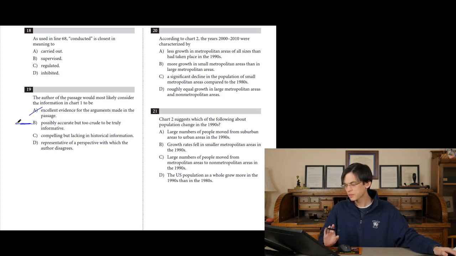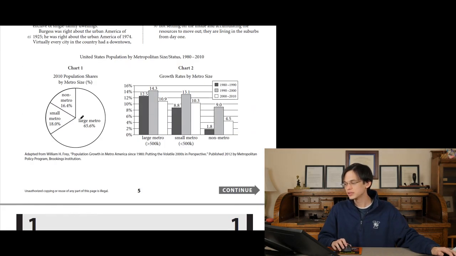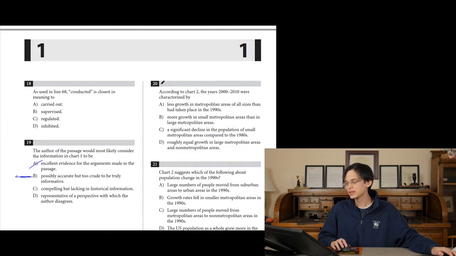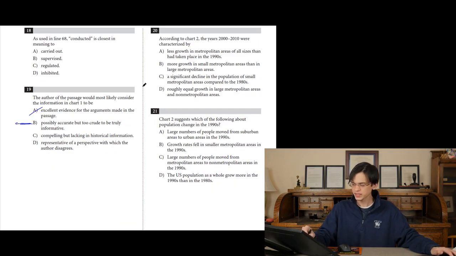What about C? Compelling, but lacking in historical information. This is a good, bad, smart answer. If you pick this, you're too smart for your own good. Compelling, it's like, yes, this is a very compelling chart, and it tells us important information. But I would like to see the historical information surrounding it. Okay, no. Why do we care about historical information about this? Because the guy says, regardless of the historical information, when it comes to measuring demographic inversion, the raw census numbers are ineffective and blunt. He's not saying census numbers are good, but only when we have historical context. That's like a BS answer.